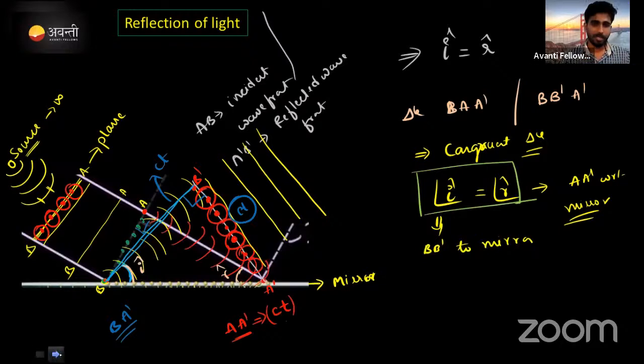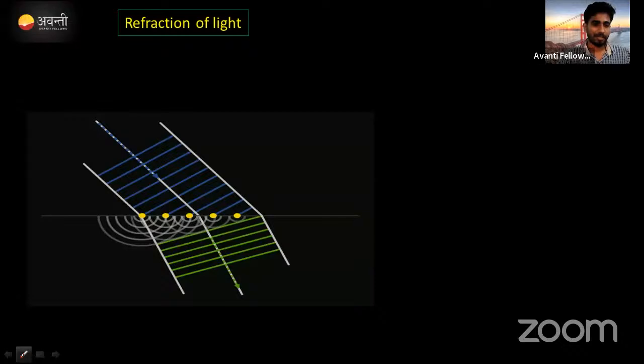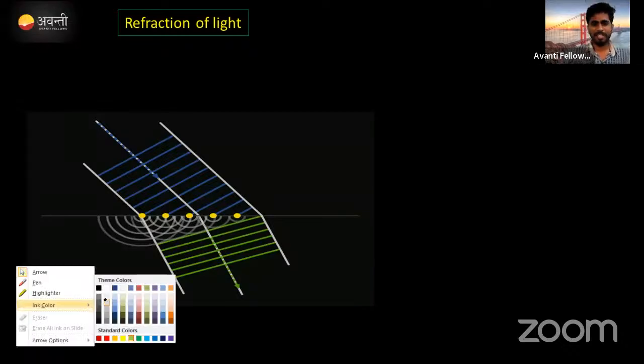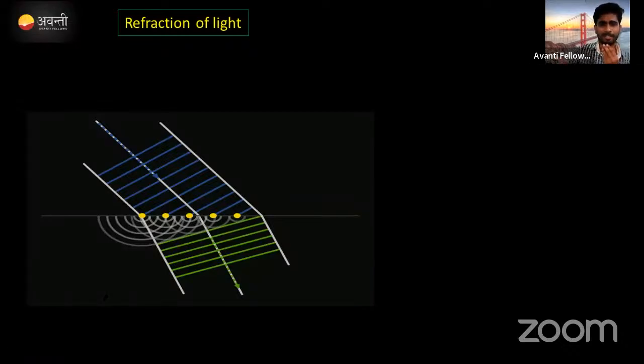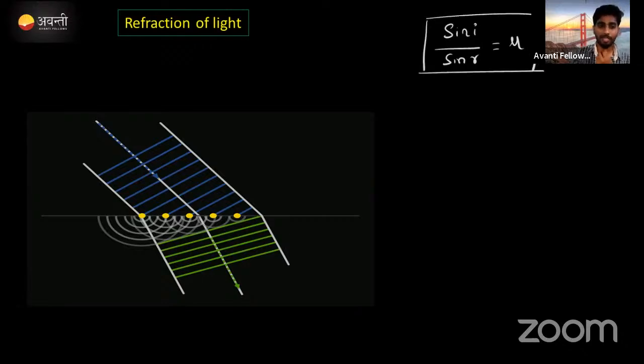Cool. Coming to the next point, refraction of light. Second phenomenon. What does refraction of light say, guys? We have an equation: sine of the angle of incidence by sine of the angle of refraction is equal to a constant value mu. This is the refraction. Correct? Now this is what we need to do.